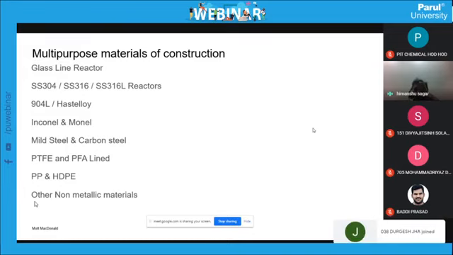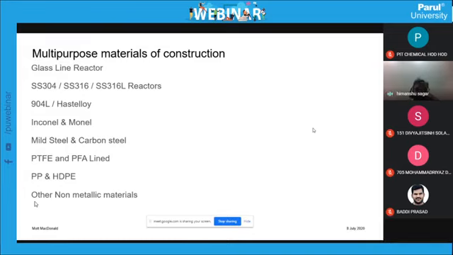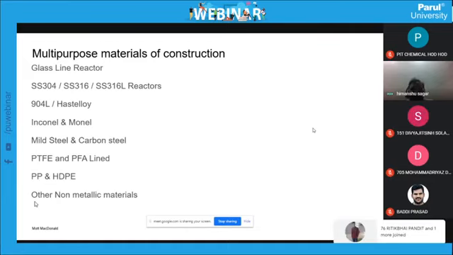Now these are the different multi-purpose constructions that have been used, but how can this be used in the plant? It is like we can start one process. One process has an acidic nature. Okay, so we have taken the reaction in the glass lined reactor. Now the glass lined reactor is not very good for basic conditions when the pH is higher than 10. So you can use the glass lined reactor.